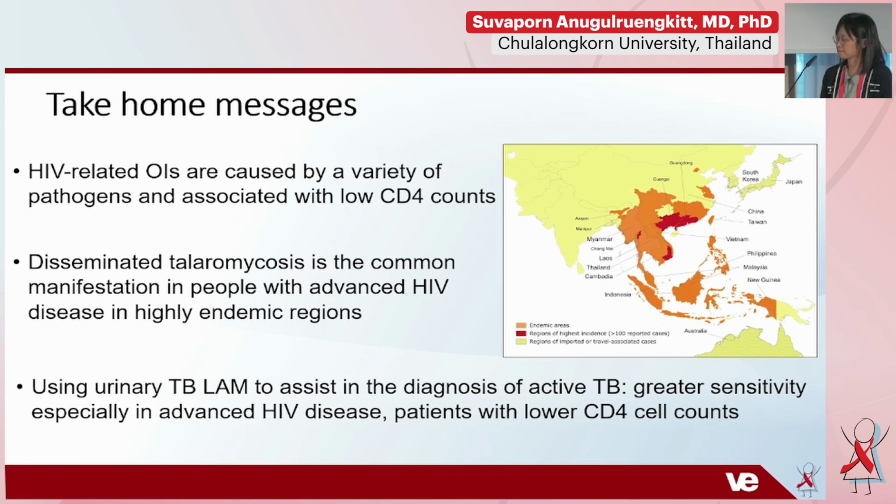I think the main thing is that you do need to think about multiple different infections. Don't get happy with just one. There may be multiple different things happening at the same time, which does complicate your treatment tremendously, because you're going to have to treat with multiple different drugs that interact with each other. And hopefully there will be some progress with this child, and with good treatment, immune suppression will improve.